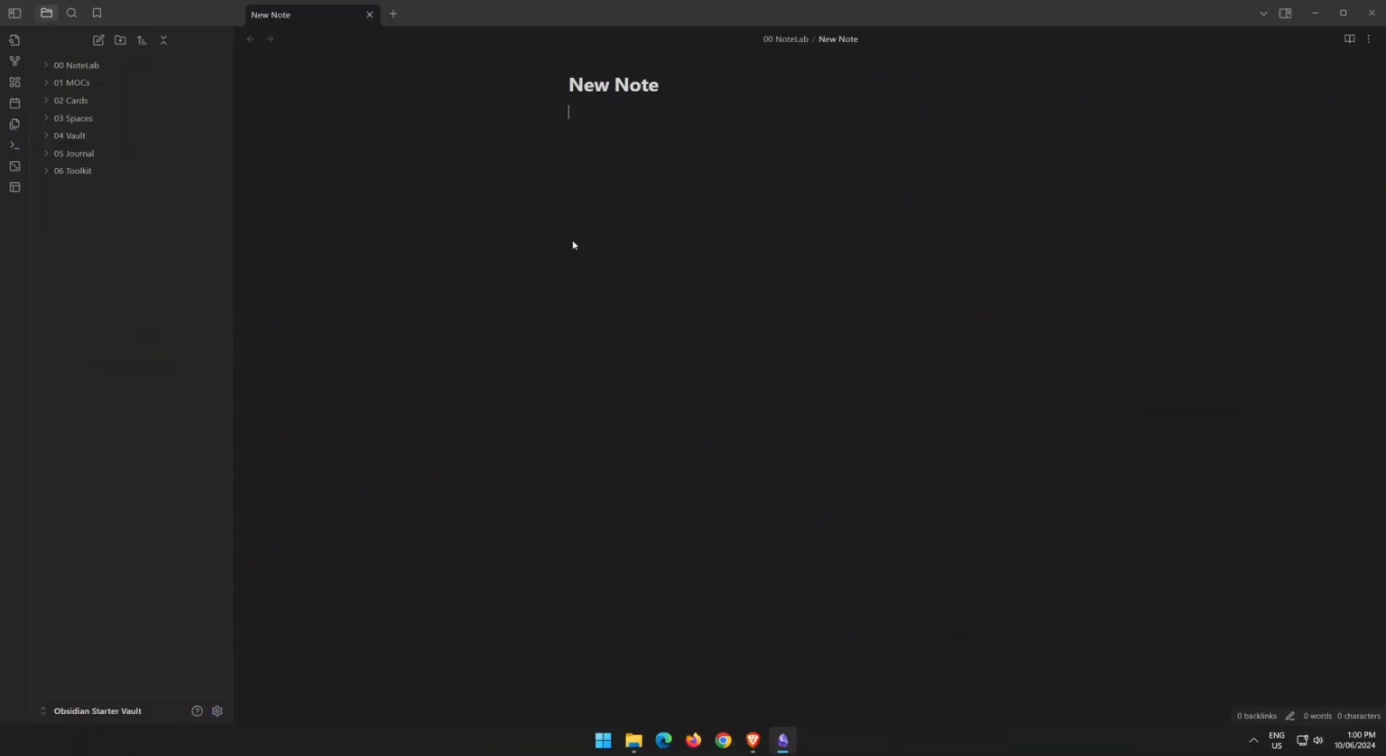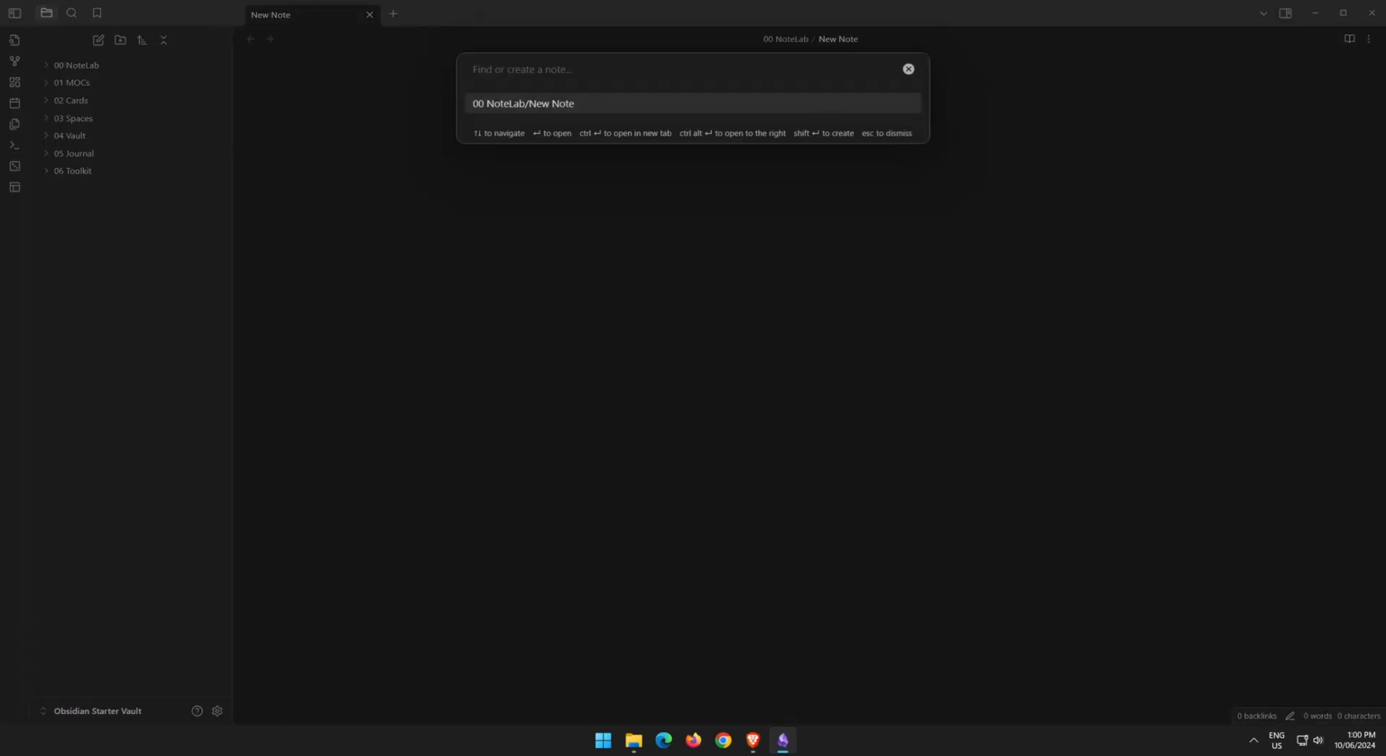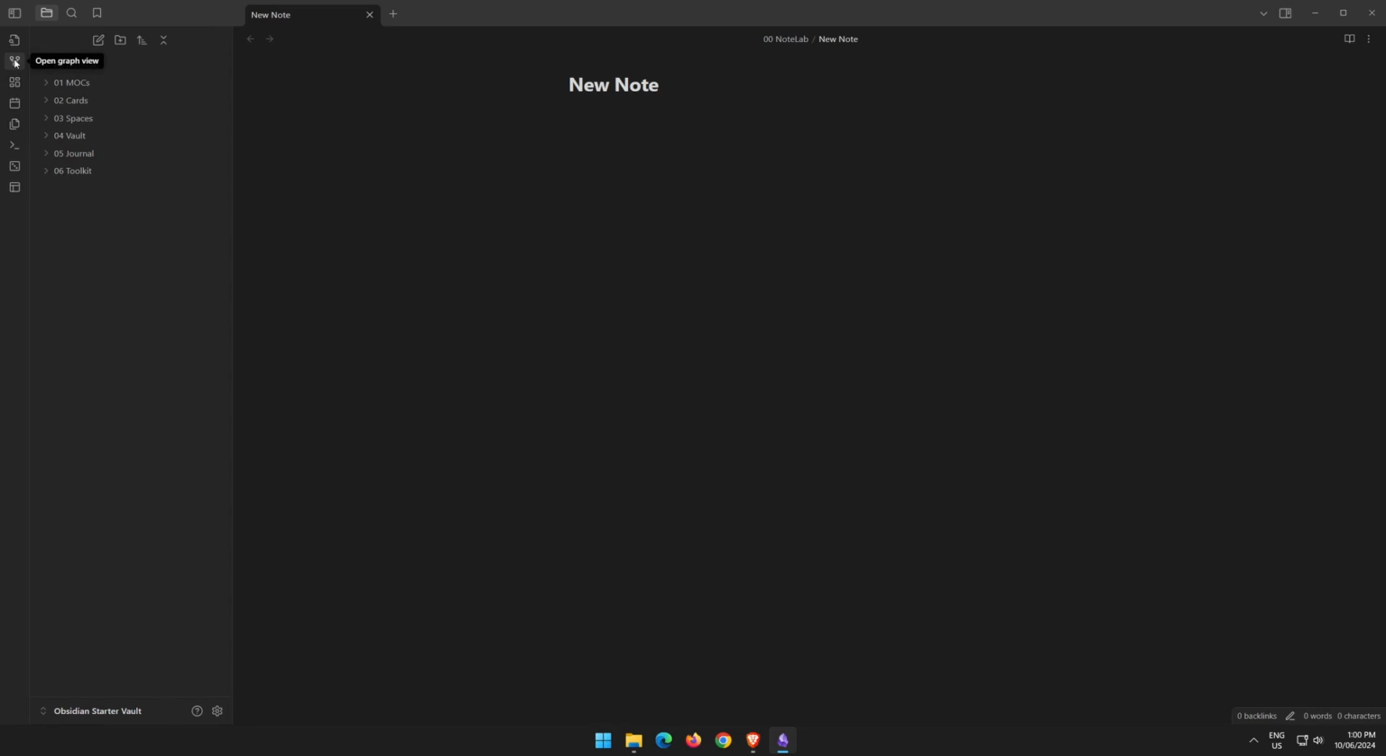We'll now do a quick interface tour. Over to the left-hand side here, we have all our ribbon shortcuts. We have our quick switcher, which will find or create a note. We have our open graph view, which will show us our graph view. We only have one note at the moment. We have our create a new canvas, which will take us into Obsidian Canvas, and we can click and drag and control and scroll in and out. And we'll go through this in more detail later in the video.